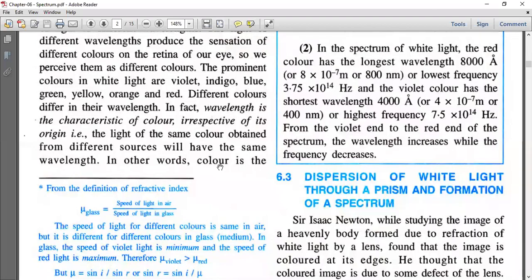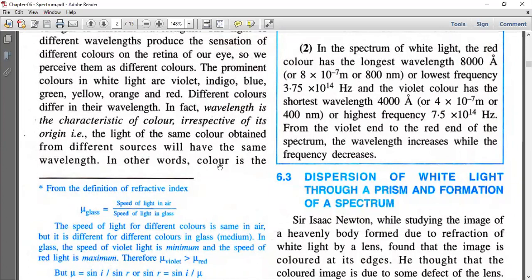What is the meaning of this? Wavelength is the characteristic of color irrespective of its origin. If you are getting yellow color from any of the sources, it is not dependent on the source; its wavelength will be the same. If you are getting violet light from any source, the wavelength will remain 4000 angstrom itself.